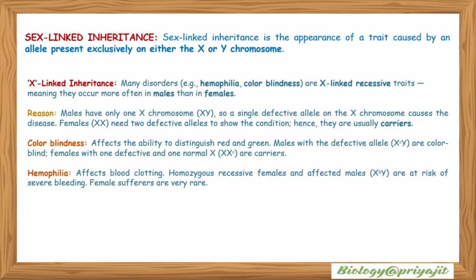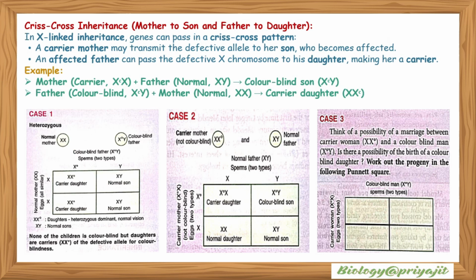Color blindness affects the ability to distinguish red and green color. Males with the defective allele, X^C Y, are color blind, whereas females with one defective and one normal allele, X X^C, are carriers. Hemophilia affects blood clotting. Homozygous recessive females and affected males, that is X^H Y, are at risk of severe bleeding. Female sufferers are very rare.